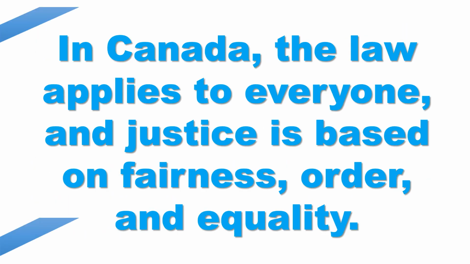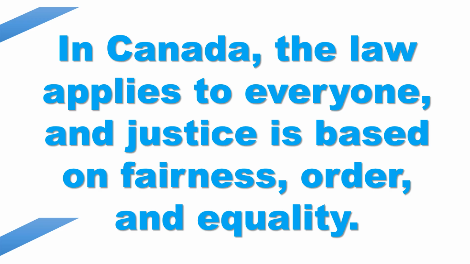A very easy way to remember this chapter, the justice system, is: in Canada, the law applies to everyone and justice is based on fairness, order, and equality. Now let's understand the big ideas. Idea 1. Canada is governed by the rule of law. The law is above individuals and people are expected to follow it. Idea 2. Everyone is equal before the law. In Canada, the justice system is based on fairness, not special treatment.